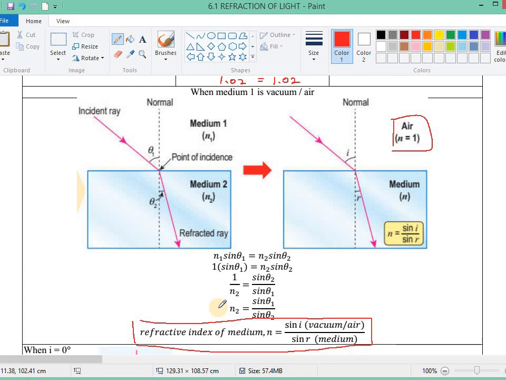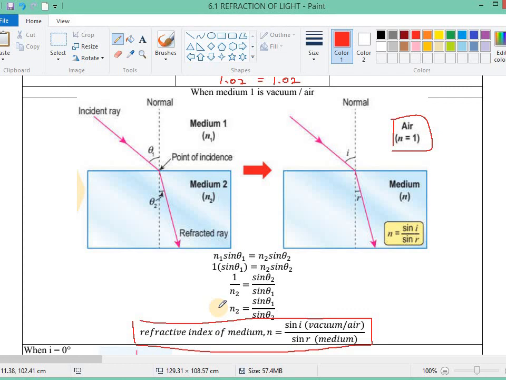That means we don't have to use the speed of light to calculate the refractive index. Previously we learned that to calculate the refractive index, you need to use the speed of light in vacuum over the speed of light in the medium.